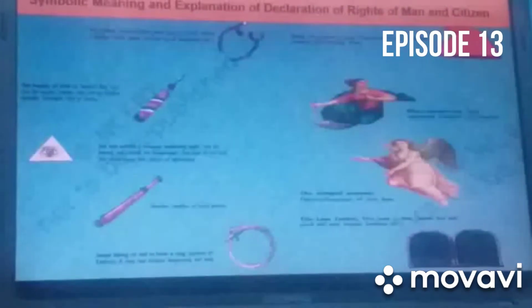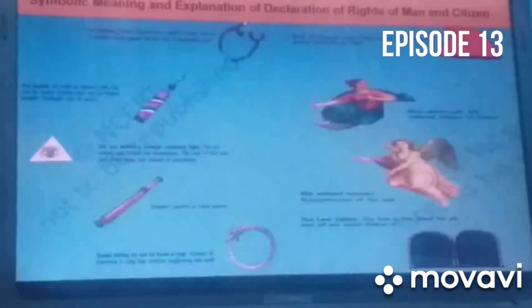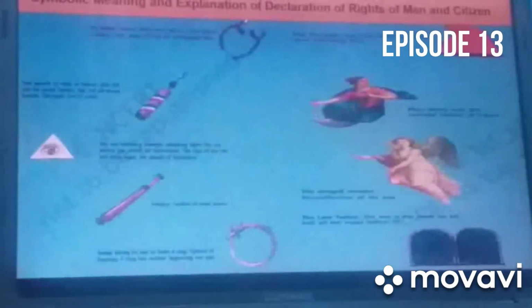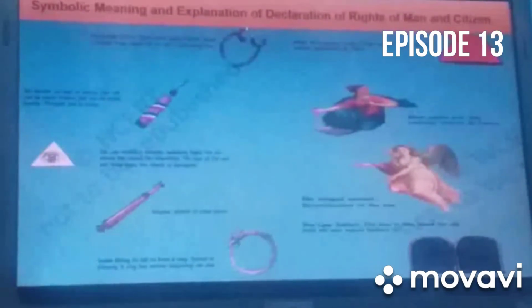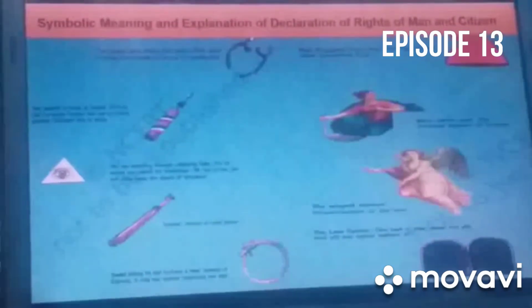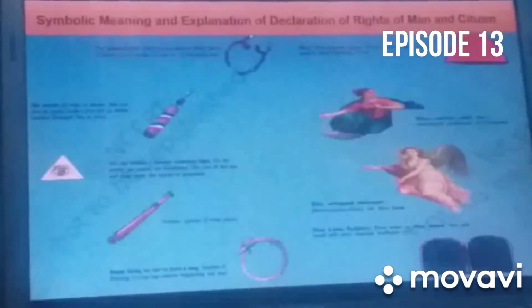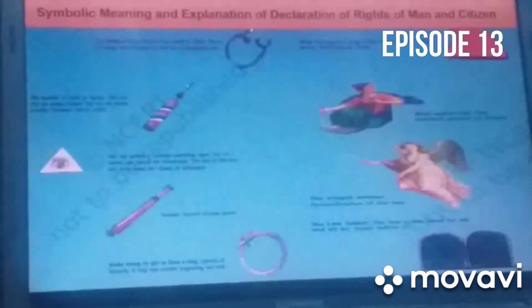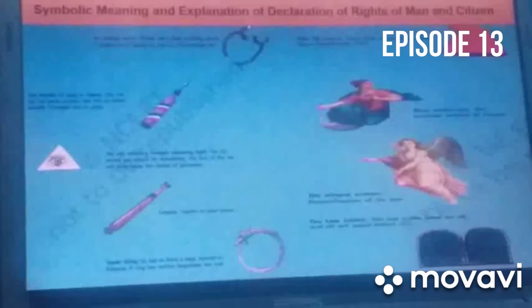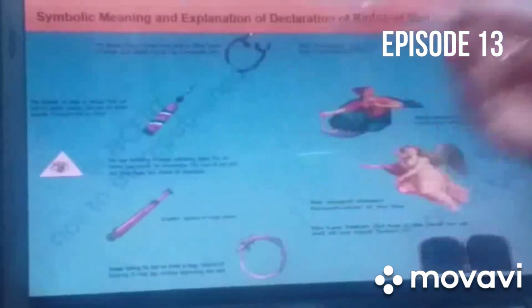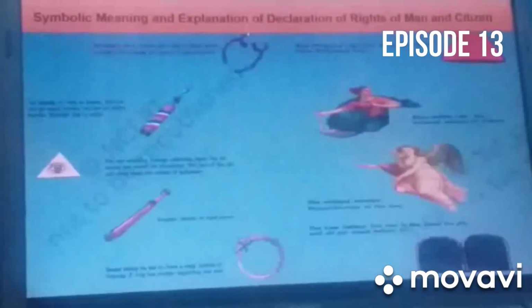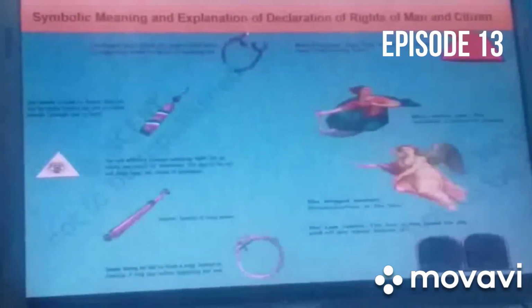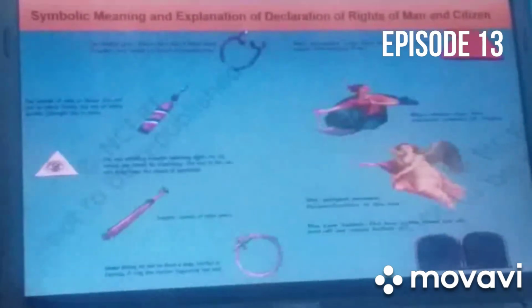Third, you can see the eye within a triangle radiating light. This was the symbol of knowledge, as when we get knowledge, that knowledge enlightens us, and we understand the situation, we become aware. So that always removes the clouds of ignorance. This was a symbol. Next you can see the scepter. Scepter was a symbol of royal power. Royal power means this royal power was now at the